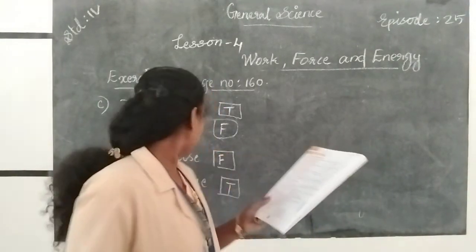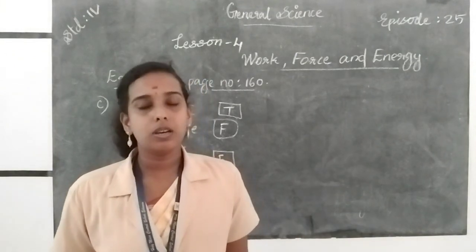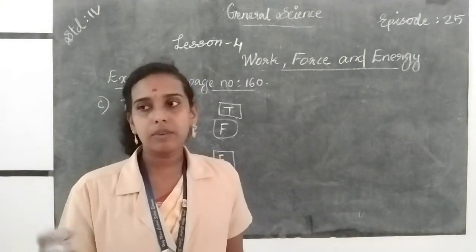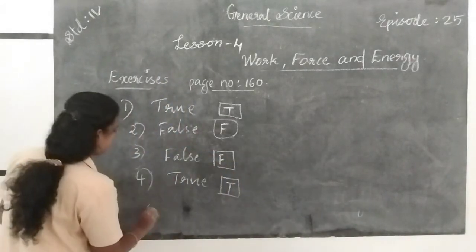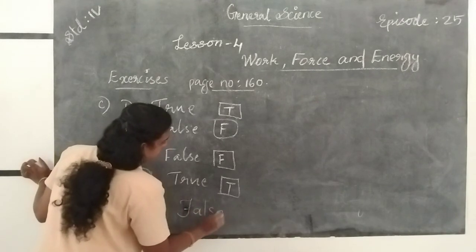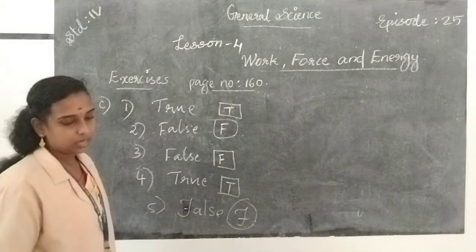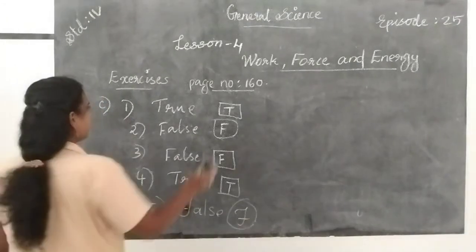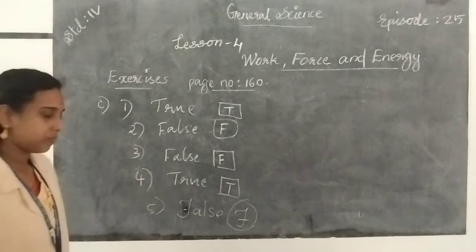Then question number 5. You use chemical energy when you eat food. We cannot use chemical energy when we eat food; we get chemical energy from our food. So the statement is false, and you write F on the given box. Okay, so these are the answers of the true or false questions in your textbook. Then the next one is match the following.